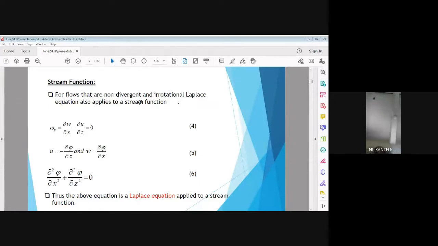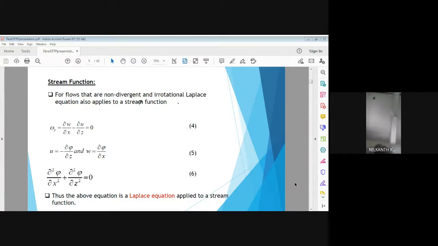So that if the rotation is 0 about y-axis and xz is the plane, two-dimensional plane we apply for stream function, then omega y is given as dou w by dou x minus dou u by dou z is equal